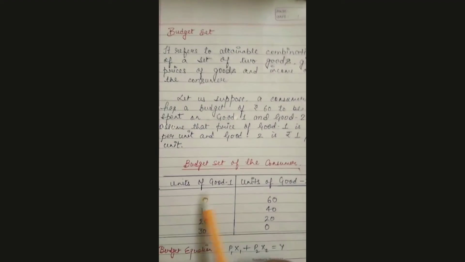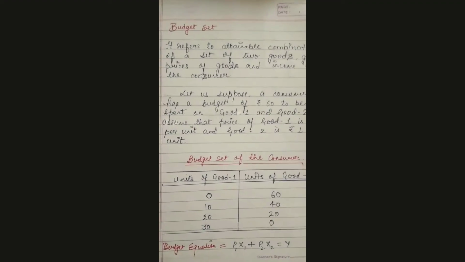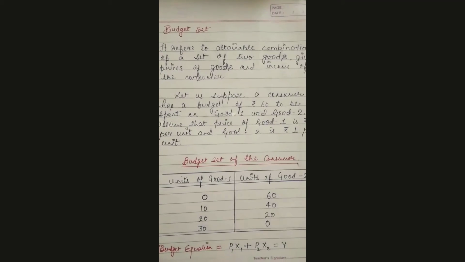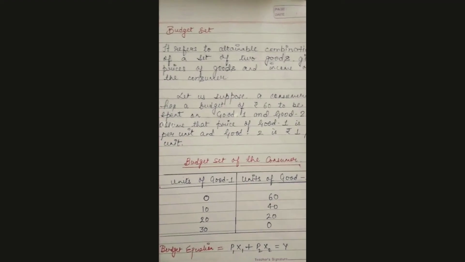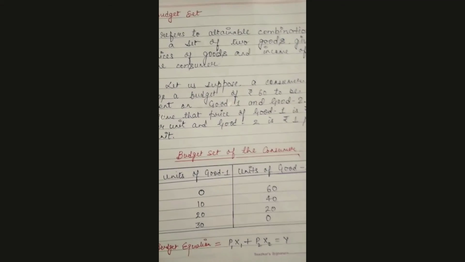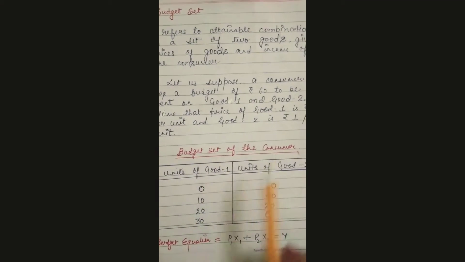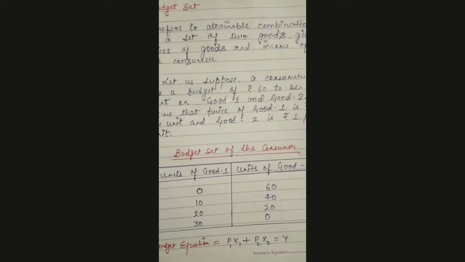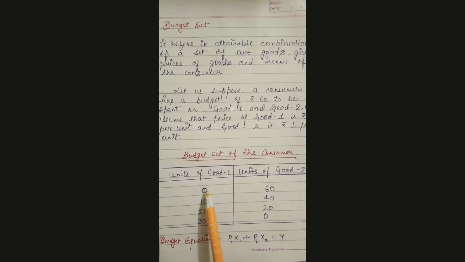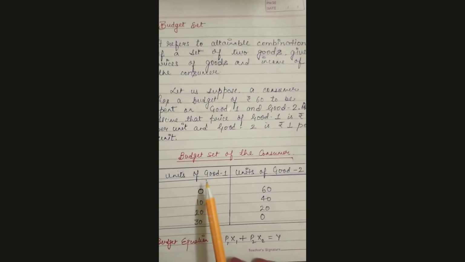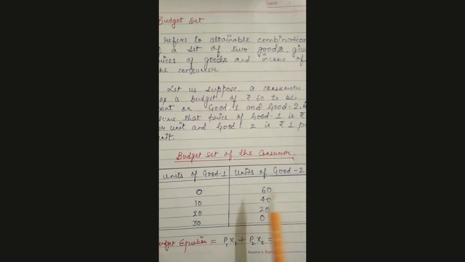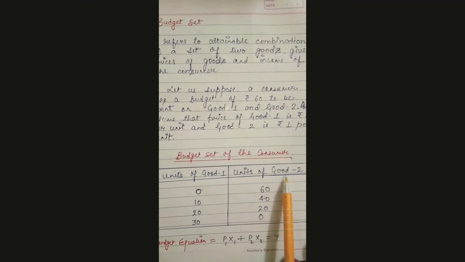Now let us see the budget set of the consumer. This is the schedule. Students, I told you, in the whole of microeconomics you will be studying the definition, then some examples, then the schedule, and then finally the graph. So here is the schedule. Our money income is rupees 60. He has to spend his 60 rupees on two goods in such a way that he cannot exceed 60. He has to purchase within that 60 rupees. So units of good 1: he has not purchased any unit of good 1. That means the price per unit of good 2 is 1, so all 60 rupees he spent on good 2.